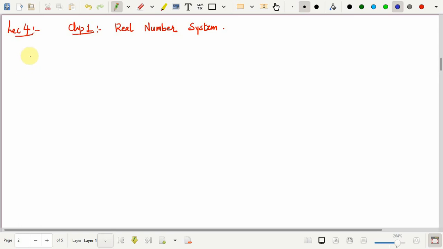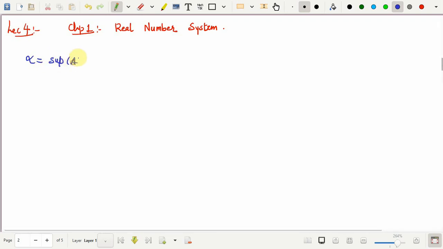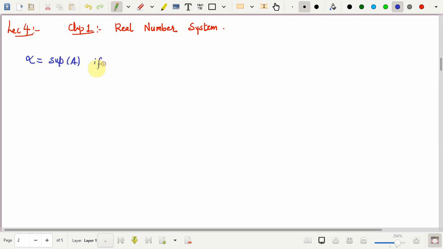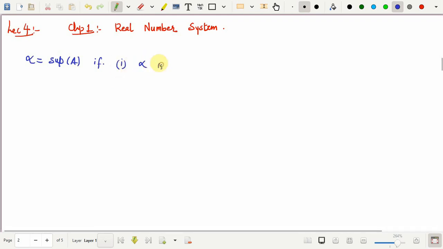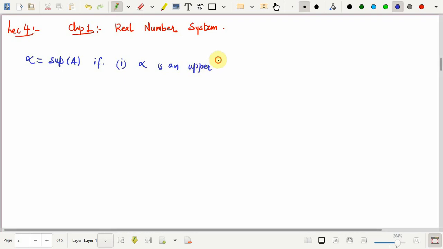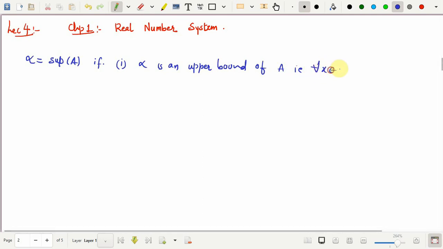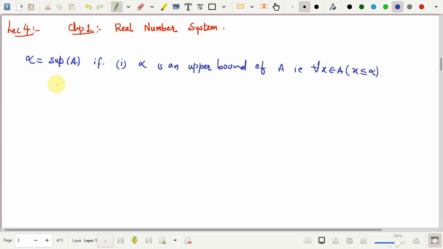So, we say that alpha is the supremum of A if it satisfies the two conditions. The first one, alpha is an upper bound of A, that is, for all x in A, we have x less than or equal to alpha. And second one,